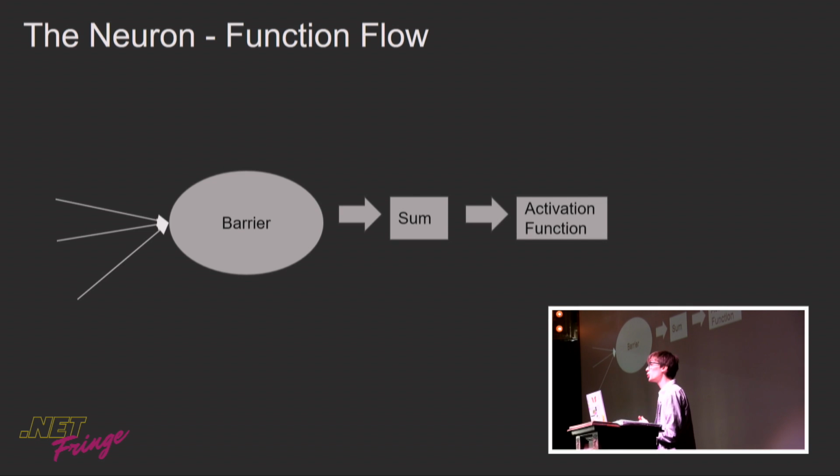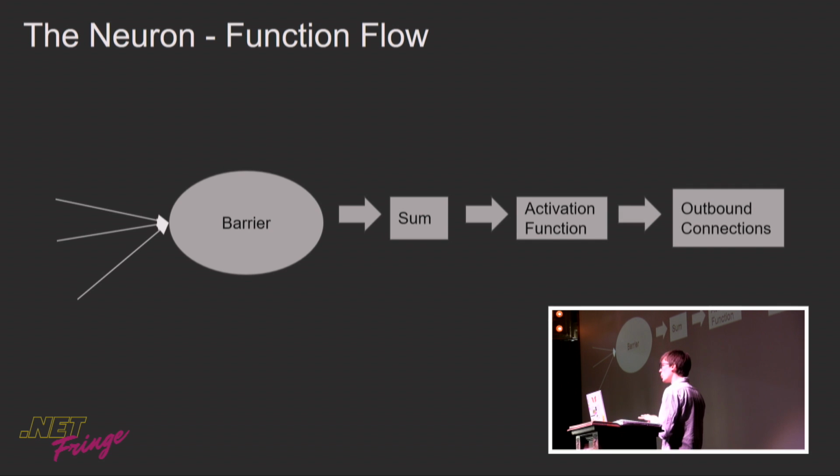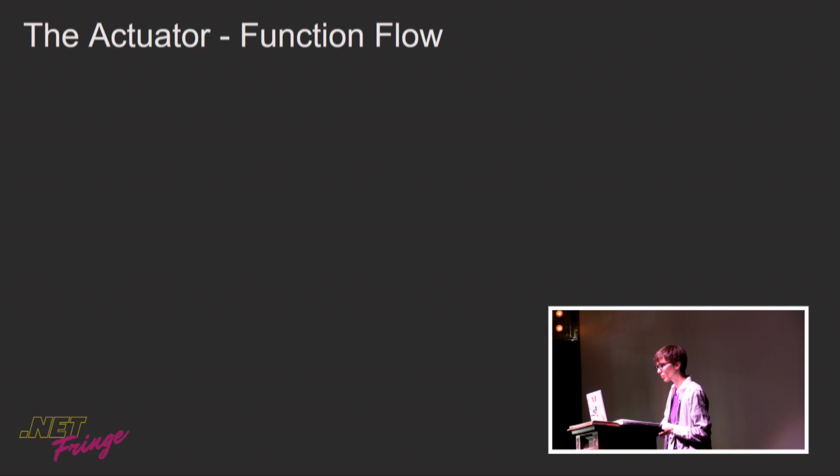After it sums them, we pass it to an activation function, which is completely configurable by the researcher or the programmer, whoever is running the simulations. After that, we output that modified sum value to all of the outbound connections. Another example of the activation function is that we could take a large number and bound it between 0 and 1. It's really whatever you want to do to understand the optimization and the functionality of your neural network.